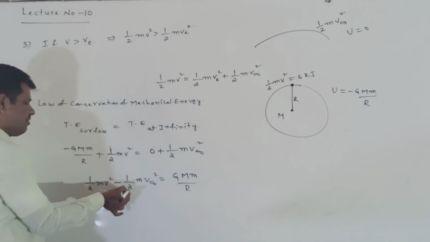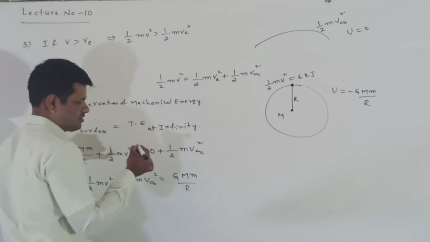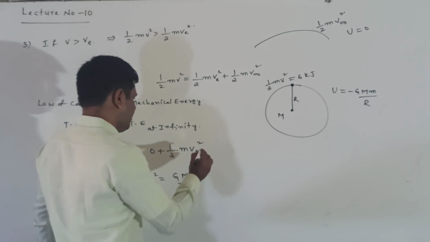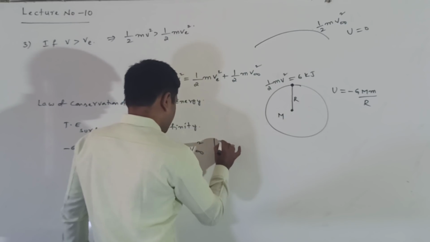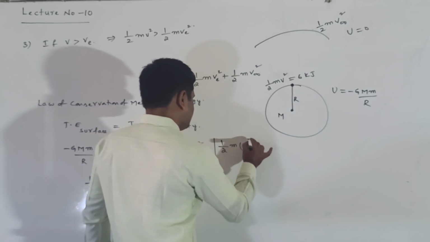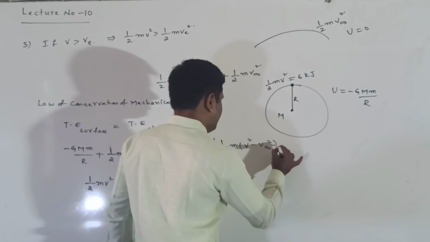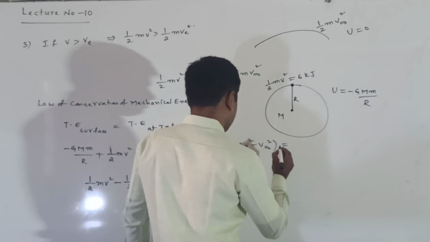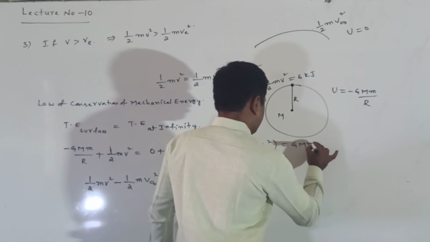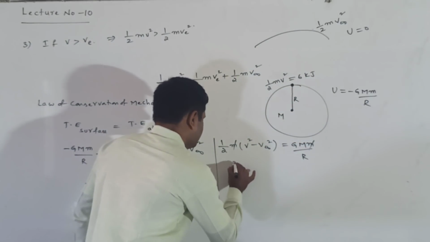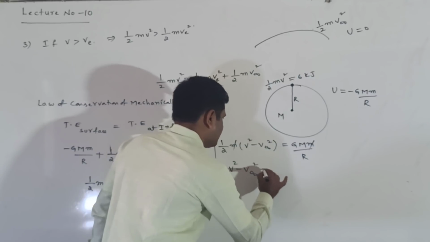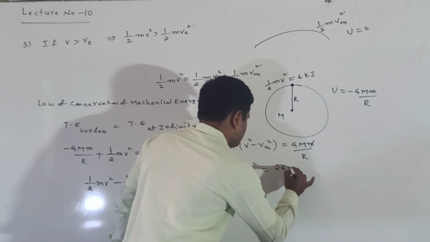Taking m common, remaining is v square minus v infinity square is equal to GMm by r. Here m getting cancelled, remaining is v square minus v infinity square is equal to 2GM by r.